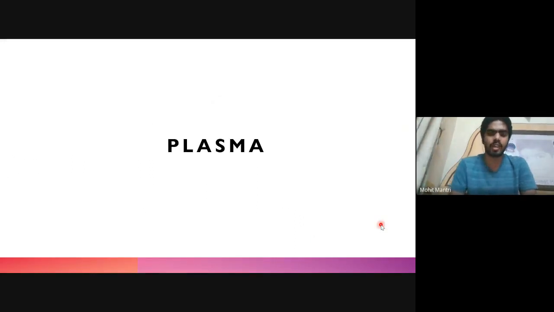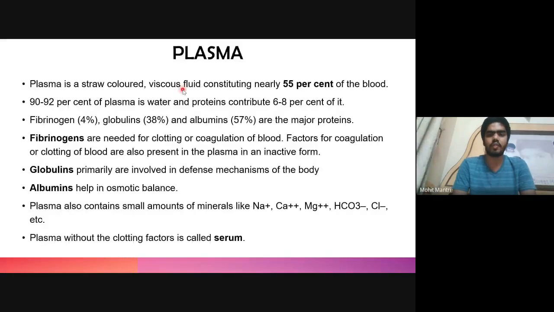So let's talk about plasma. Plasma is the straw-colored fluid which consists of 55% of blood, as I already said, and 92% of it is water, and the rest is protein and other solutes. The major proteins are fibrinogen, globulin, and albumin. Fibrinogen is needed for clotting or coagulation of blood. These fibrinogens are converted to fibrins, which help in clotting of the blood.